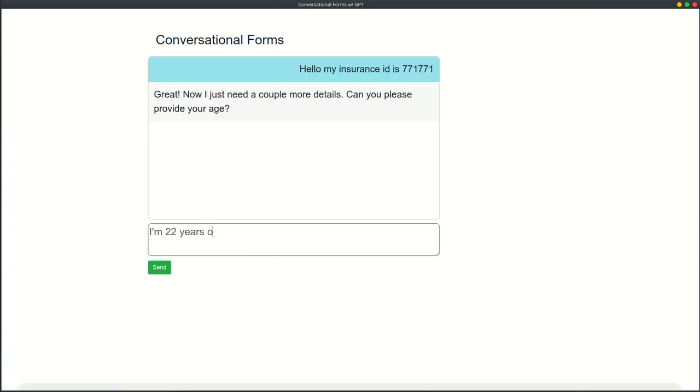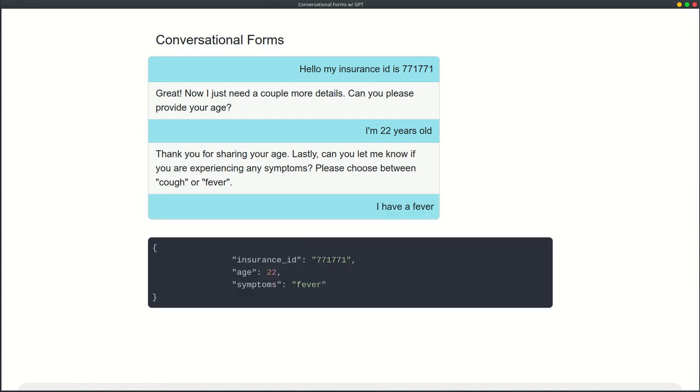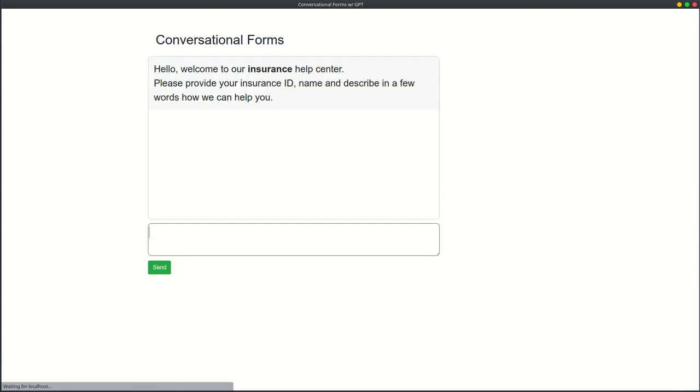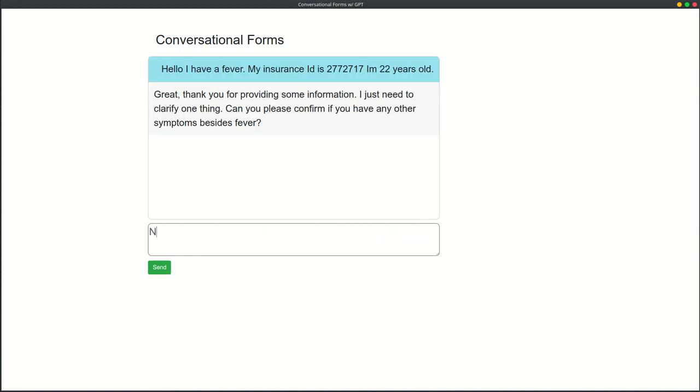I want to demo the concept of conversational forms in the context of large language models. Conversational forms are user experiences that allow users to interact with web services through conversations instead of traditional HTML forms. What we are currently looking at is a chat experience that allows users to submit insurance claims without having to deal with mundane, outdated web forms.